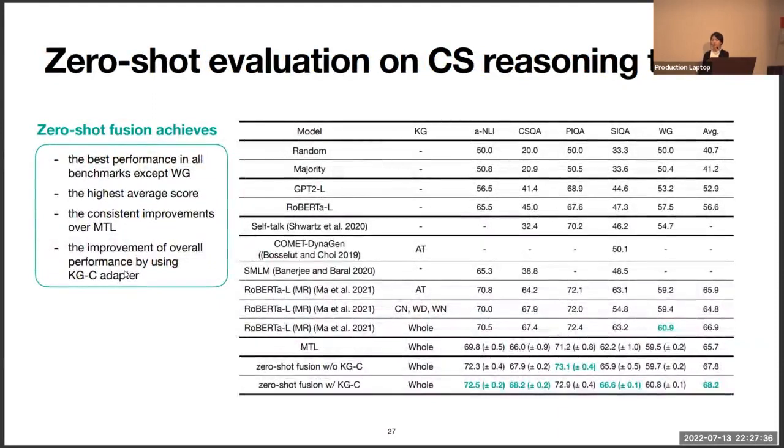As a result, our zero-shot fusion achieves the best performance in all benchmarks except Winogrande, and it shows the highest average score. It also shows consistent improvement over multitask learning, and especially the zero-shot fusion with the KG classifier adapter shows improvement in average score. These results imply that our framework helps to perform general common sense reasoning, and the KG classifier helps our framework to generalize better.